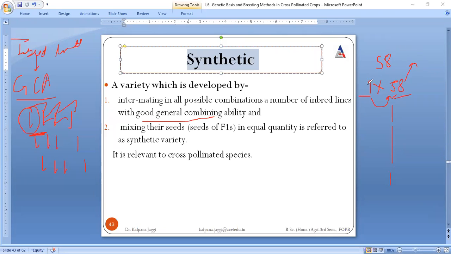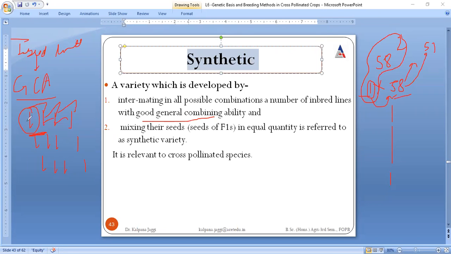Say one has a strong bond with roll number 2, and another has a strong bond with roll number 57. Rather than all possible combinations, these are the combinations which in general have the combining ability with each other. So in this way, we can go for the development of a synthetic variety, right?